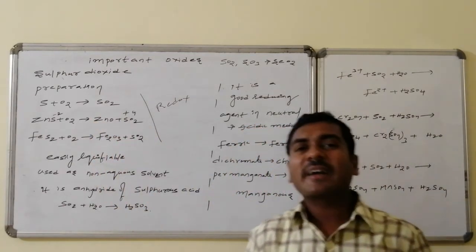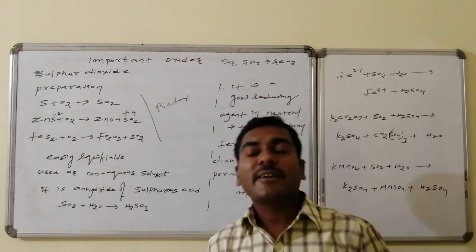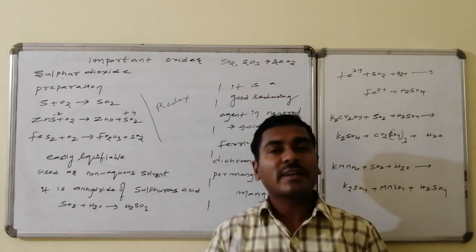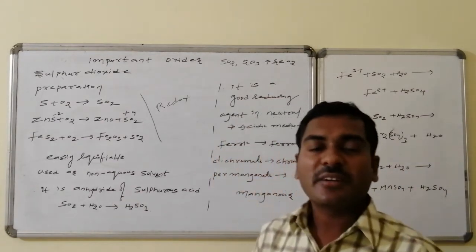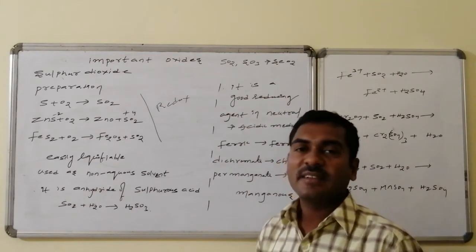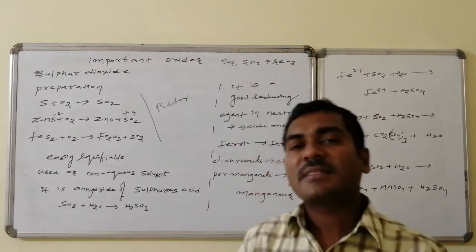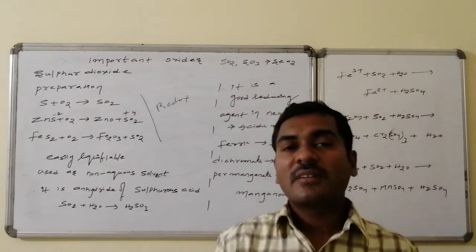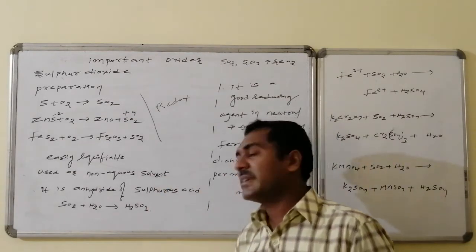It has a higher dipole moment because it is an angular structure, and atoms with different electronegativities are connected with one another. As a result, it maintains higher intermolecular forces of attraction. It is easily liquefiable. Once it liquefies, it is used as a solvent for non-water substances, hence it is said to be a non-aqueous solvent.